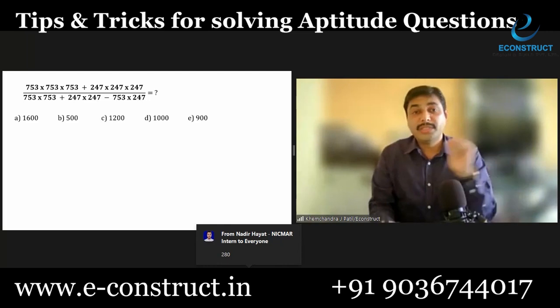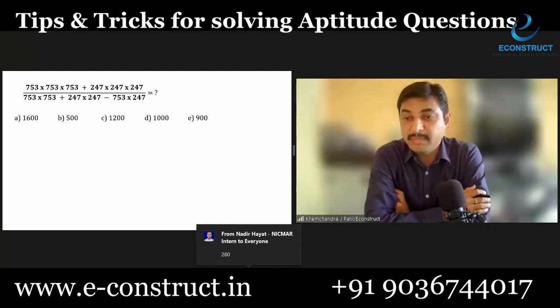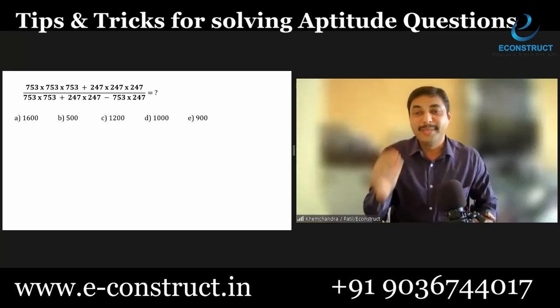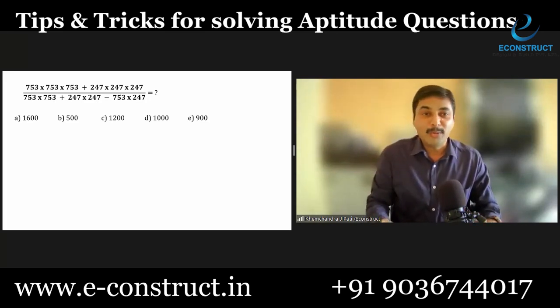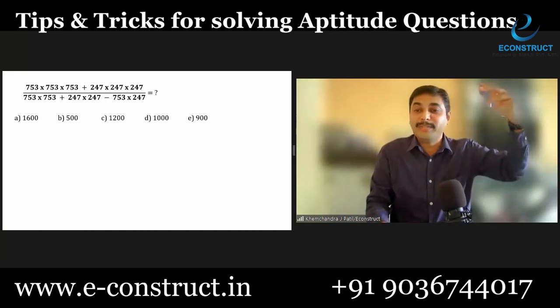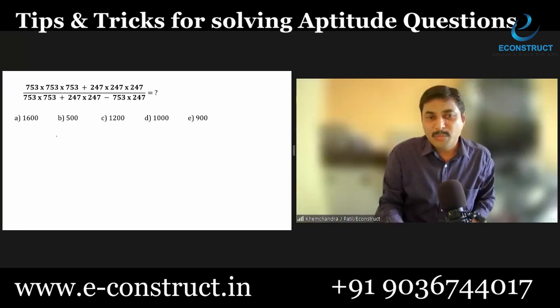Now look at this question. Very horrible situation. If you solve this question by the traditional method, it requires 20 minutes, still you will not get the answer, my dear friend. Because how big this question will become? 753 into 753 into 753, that is 70. In algebra, you must have come across this kind of expression before.